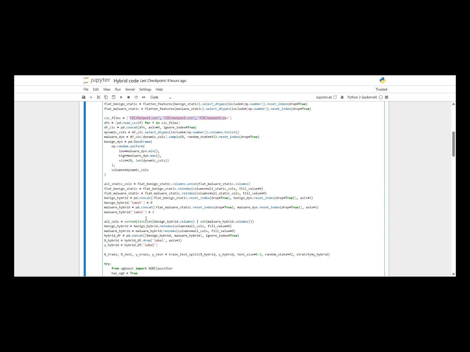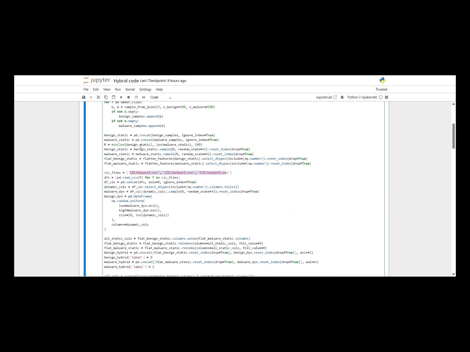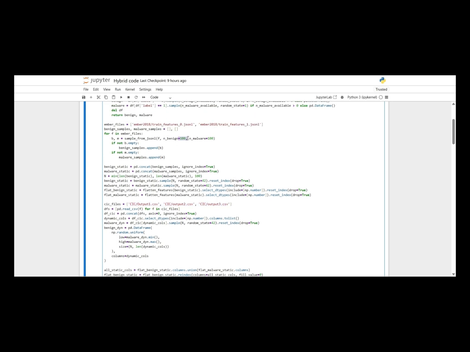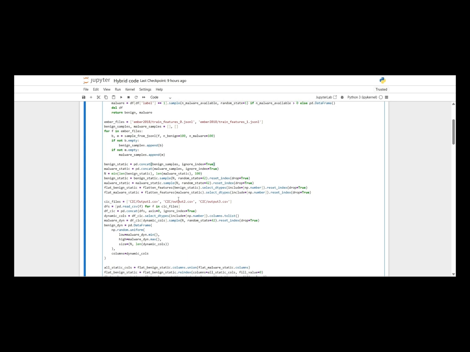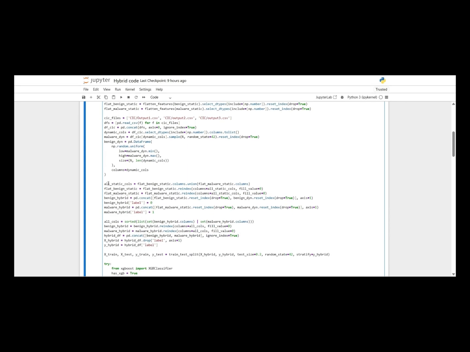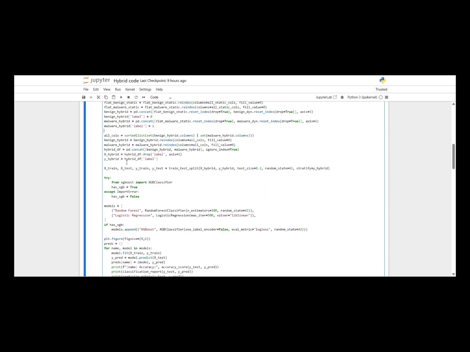To make a fair comparison, I sampled equal numbers of benign and malware examples for both static and dynamic datasets, aligned their columns, and then merged them side by side. This produces a richer feature set that captures both the file's code level characteristics and its runtime behavior.